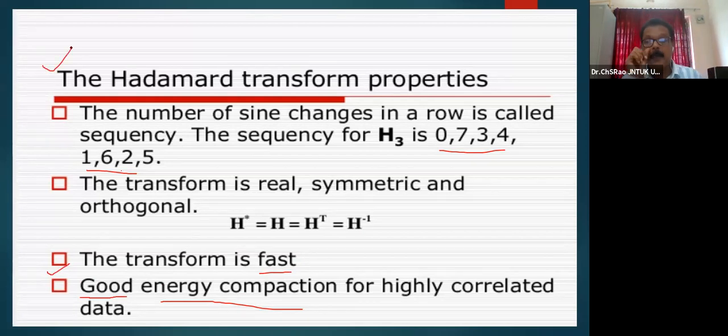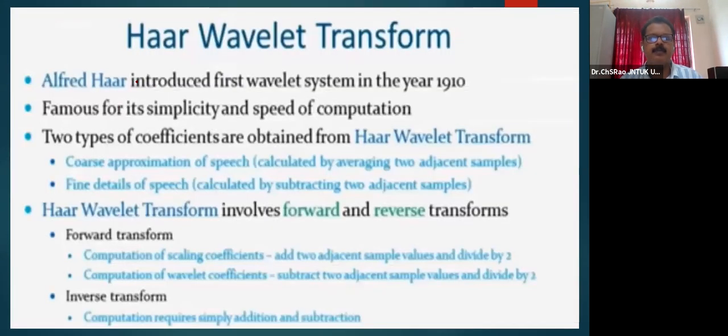Those who are working in image with the human visual system, in order to model the human visual system, Hadamard transform can be preferred. Why? Because whatever the way in which you look into the image, we look into the image by our vision. Whatever the way in which you look into the image, Hadamard transform also looks into the image like a human visual system. In order to simulate the human visual system, we can make use of a Hadamard transform. That is the application of Hadamard transform.